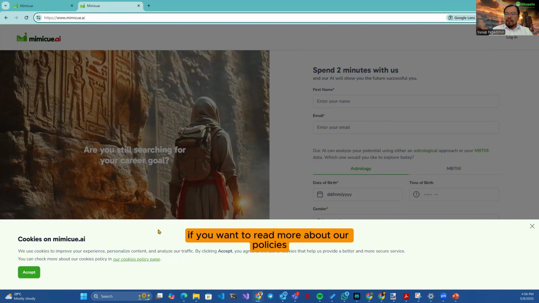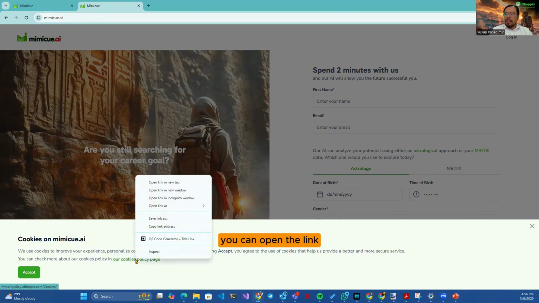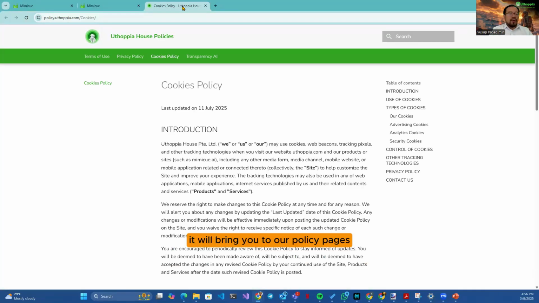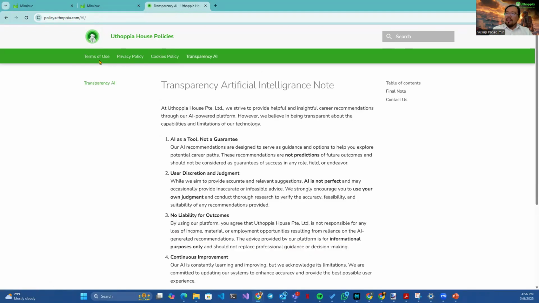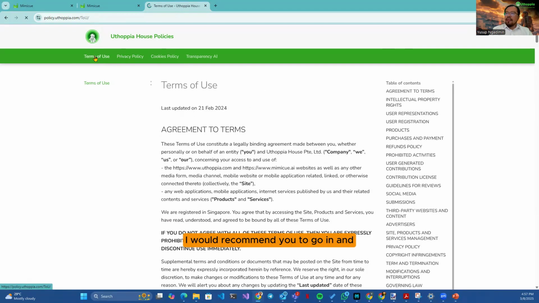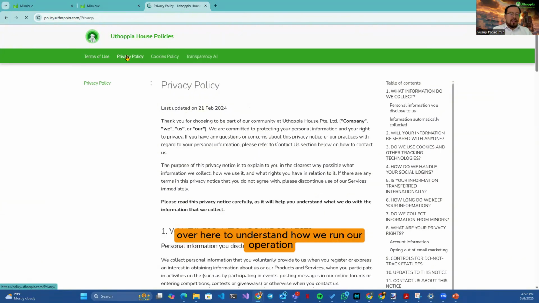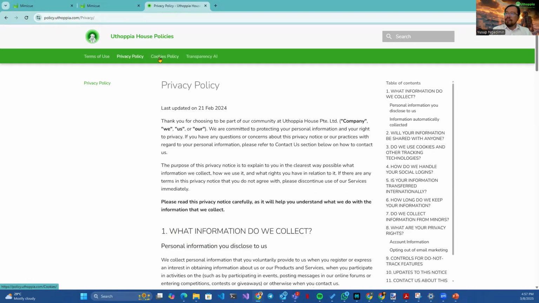If you want to read more about our policies, you can open the link. It will bring you to our policy pages where you can look at the terms of use, privacy policy, cookies policy, and our transparency AI notes. I would recommend you go in and have a look at all our policies to understand how we run our operation.